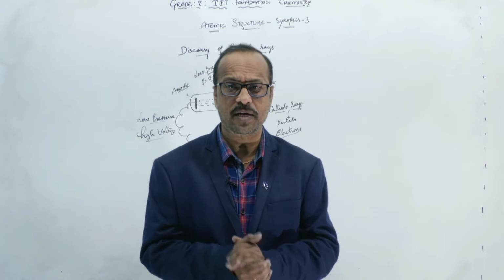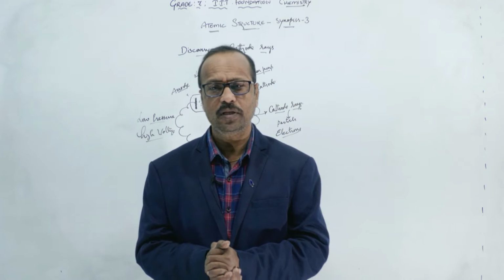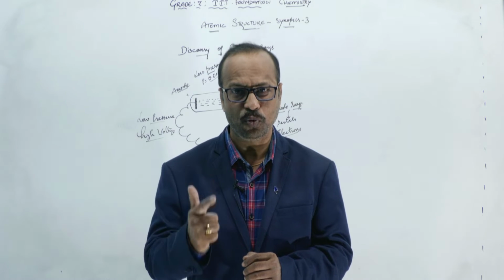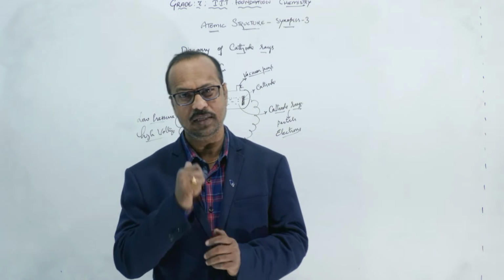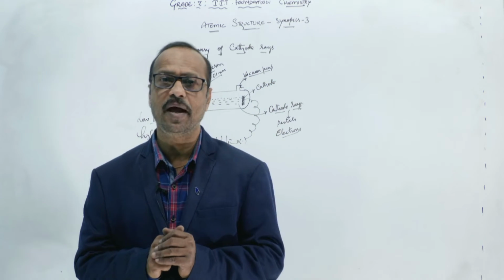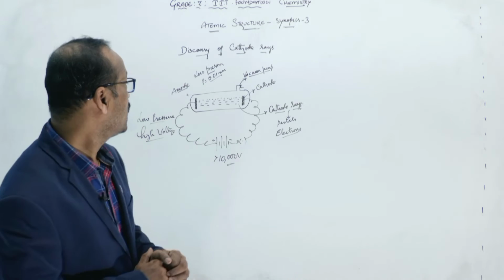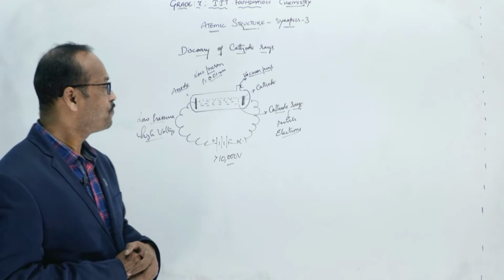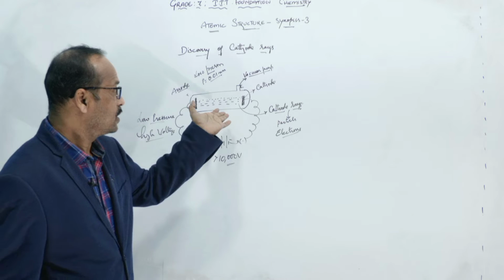Later, some more particles were discovered, but among them the most important are three: electrons, protons, and neutrons. These three particles are called subatomic particles. And in this way, here you can see, they discovered the electrons.